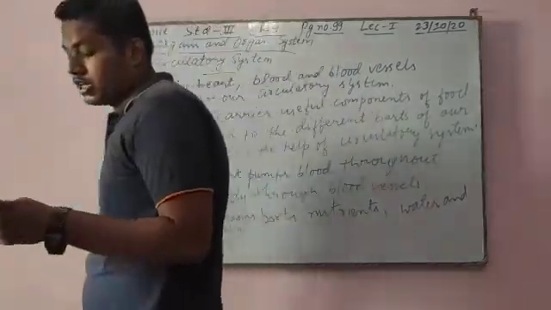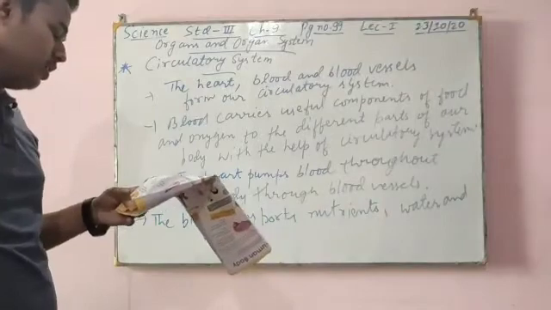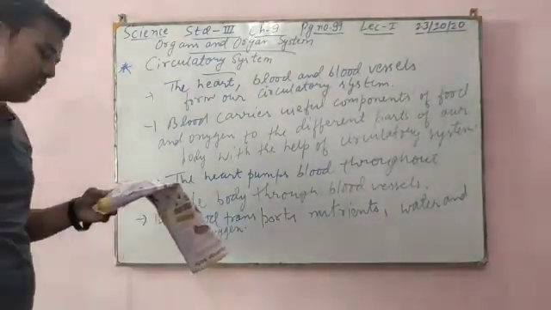It also transports carbon dioxide and waste from the parts of the body to the organs of the excretory system, from where they are later removed.